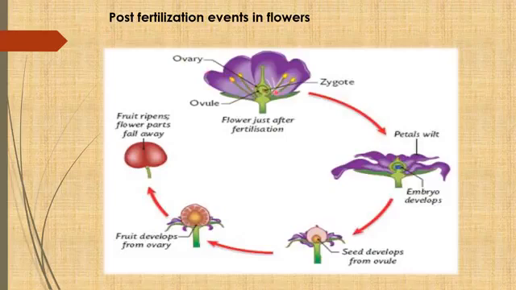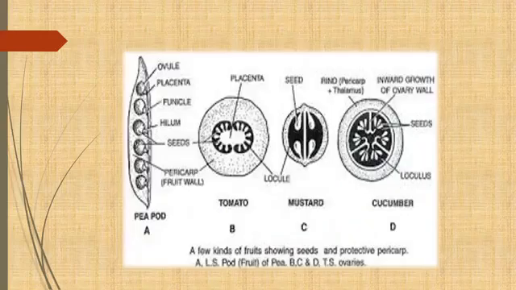And a very important thing: all the parts of the flower except the carpel fall off after fertilization, during the formation of the fruit. This is the last thing that I want to show in this chapter. This shows a few kinds of fruits showing seeds and protective pericarp. You have seen this diagram before also in 11th class. This is the pea, tomato, mustard. In the case of placentation, we have seen this diagram, right? So here I am just trying to show the seeds and their protective pericarp. This is one of the important things that you should remember in the case of all these kinds of placentation.